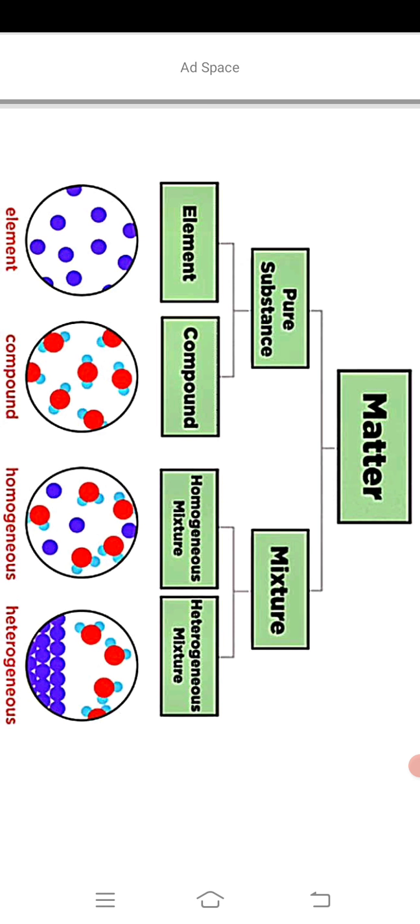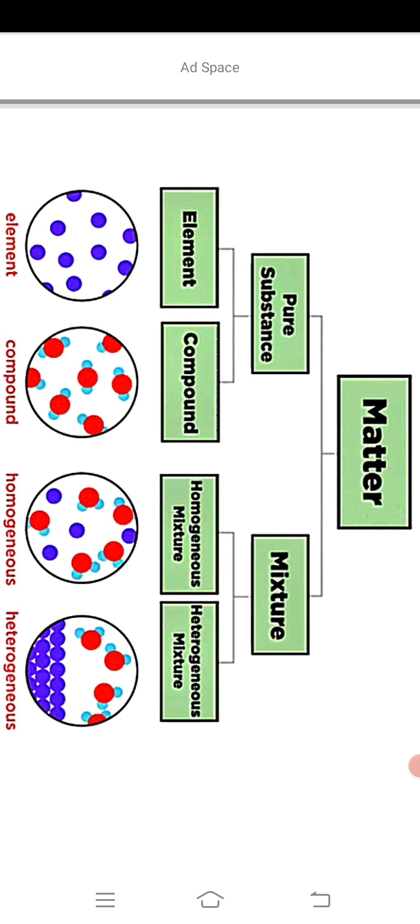Heterogeneous mixture: if we add some chalk in water or some oil in water, we can see the oil and chalk separately from water. In an oil and water mixture, we can see a separate layer of oil on water, and the components are not evenly distributed. That type of mixture is a heterogeneous mixture. Very important: you must read about heterogeneous and homogeneous mixtures.